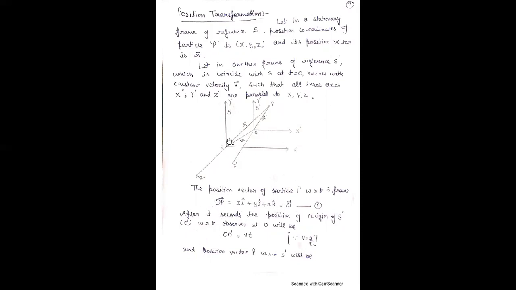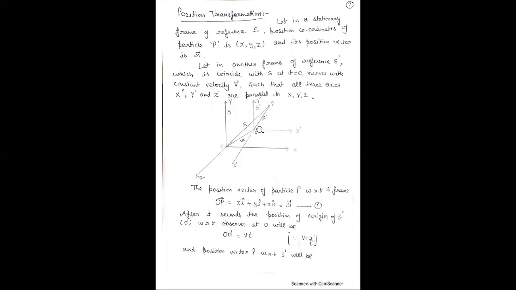After time t, the origin of S dash, origin O dash, moves with respect to observer O. Then OO dash is equal to Vt, because we know that velocity is equal to distance upon time.